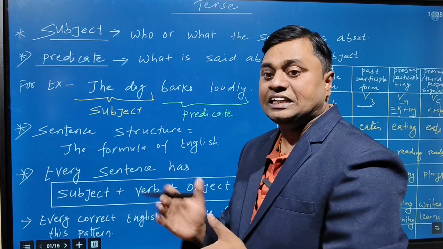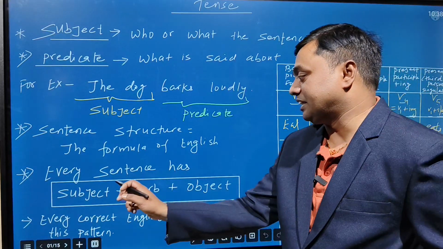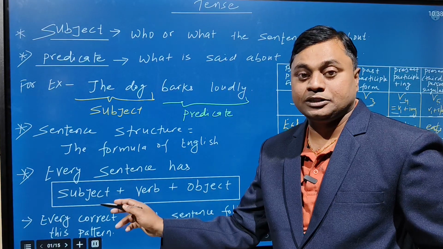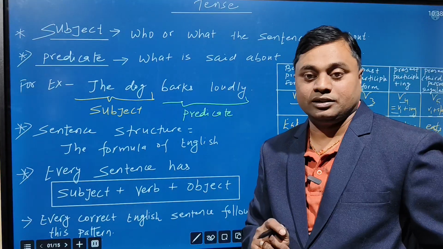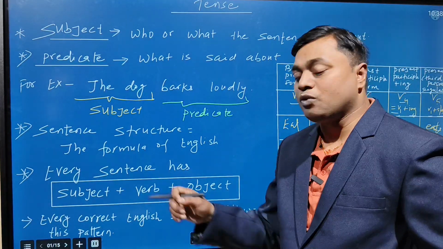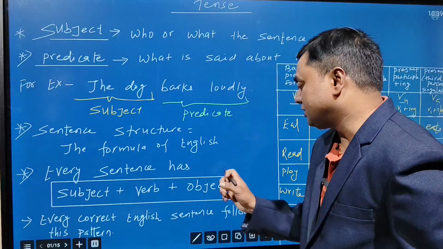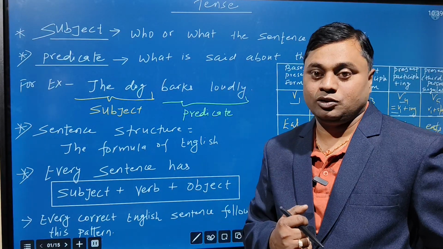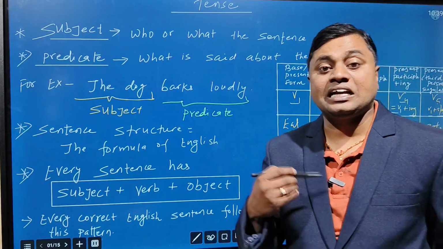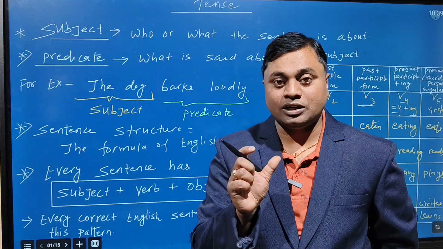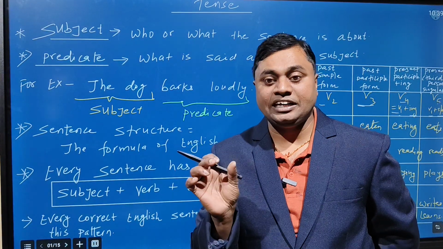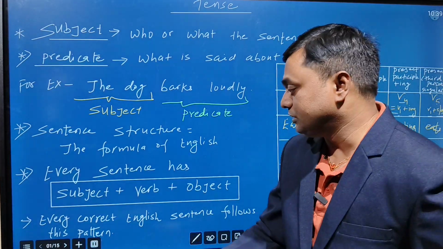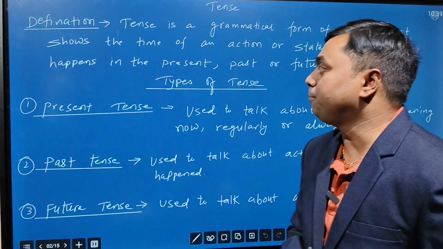So when we talk about any sentence structure, we have three things: subject, verb, and object. Subject means a person who does the work. That is the subject. Verb is what? An action word. Whereas object is something which receives the action. For example, if I say I write a letter, so I is what? A subject. Write is what? A verb. A letter is what? An object. Yes or no? So these things are very important.